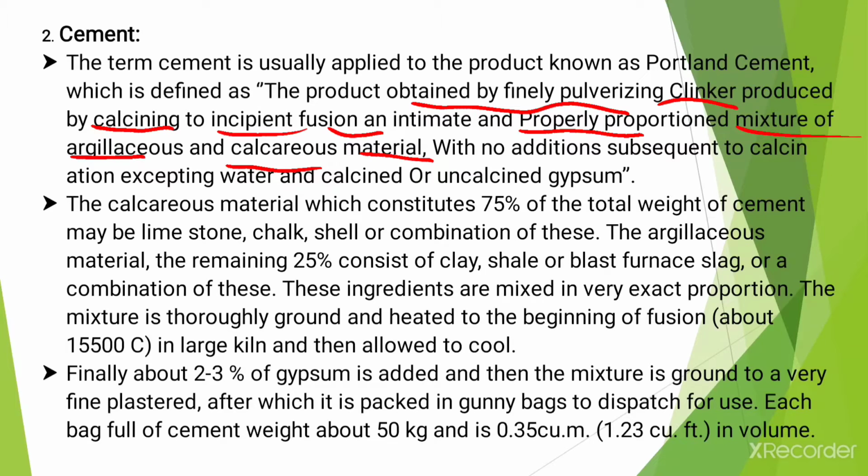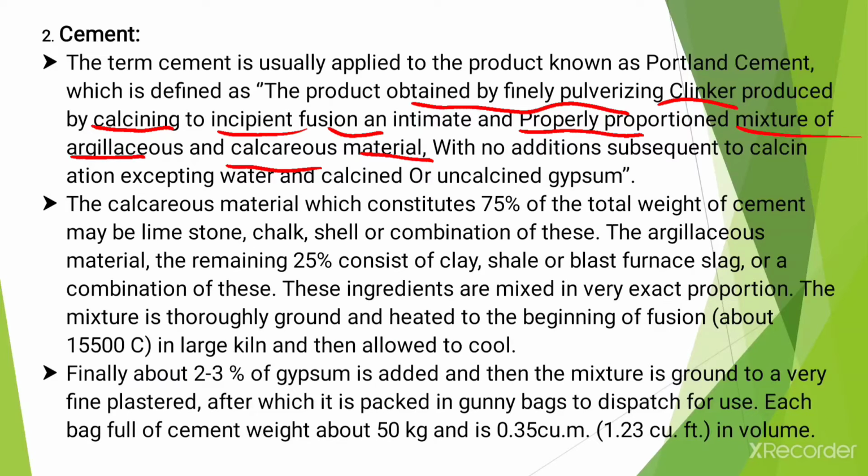That process is called calcination, and cement is obtained by the process of calcination of a mixture of calcareous and argillaceous material. The main constituent of argillaceous material is clay, or it is made up from clay, and calcareous material is generally made from calcium carbonate.